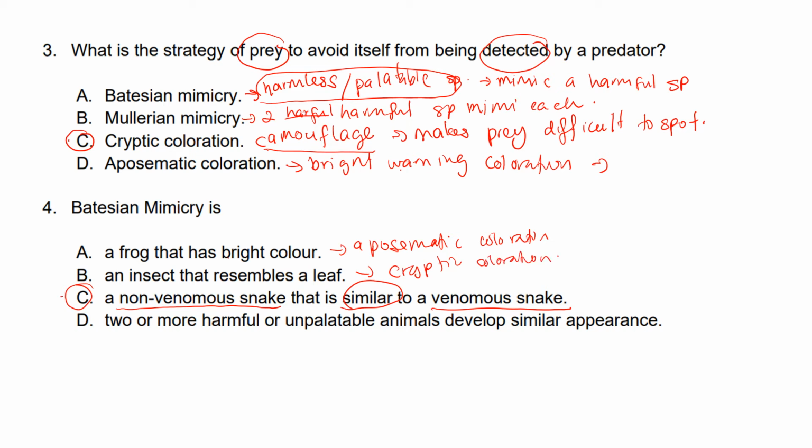For D, two or more harmful or unpalatable species develop similar appearance. For example, two or more poisonous species mimic each other. So that one is Mullerian mimicry. Okay.